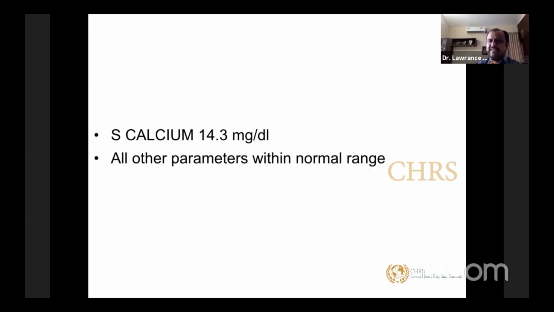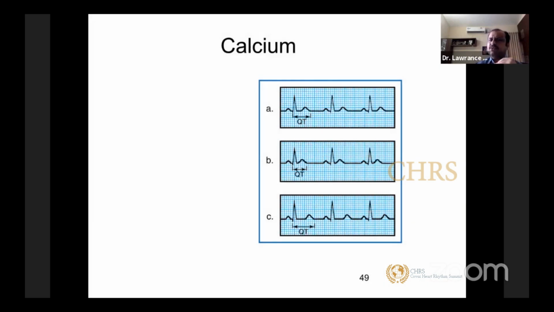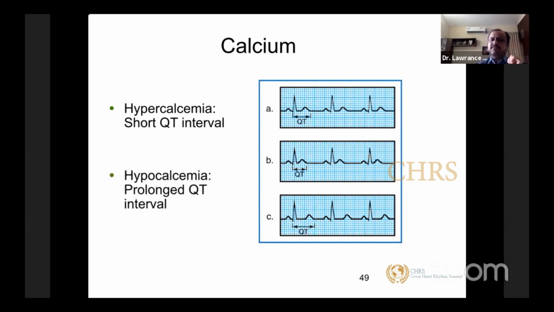So this patient had hypercalcemia. All other parameters were within normal range. So when the calcium level goes up, you start developing a shortening of the QT interval. Hypercalcemia will result in a short QT interval. This is one way to identify it. Although it's not very correlative, unlike other electrolyte imbalances, you can identify hypercalcemia by looking at your QT interval.